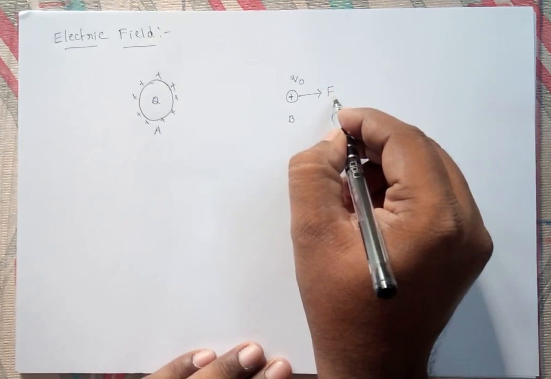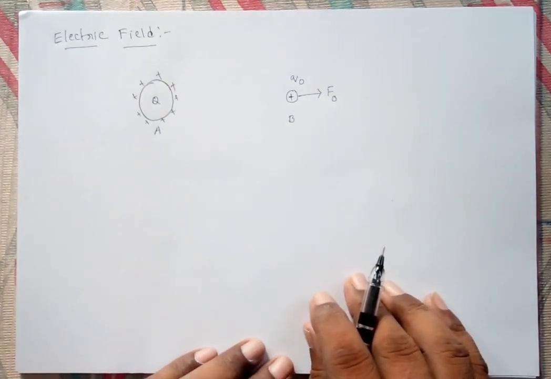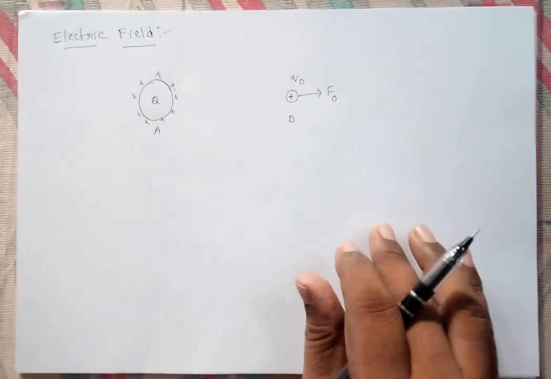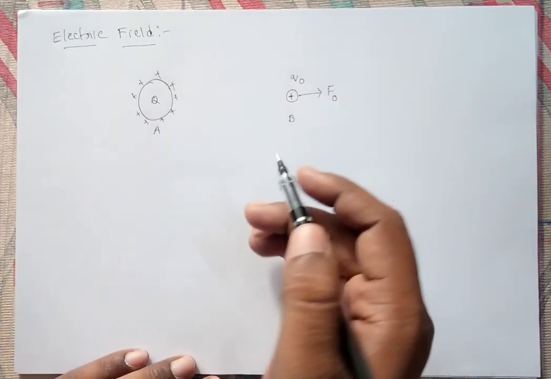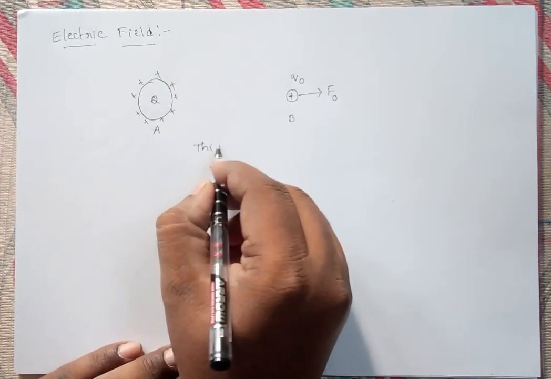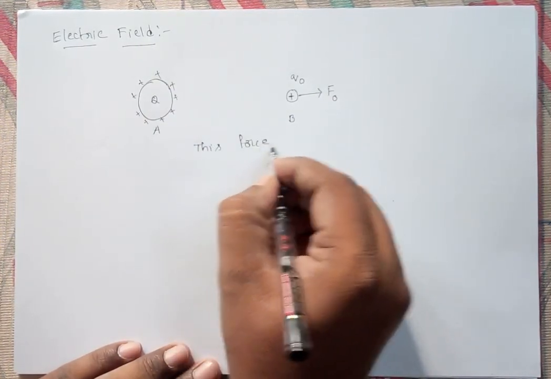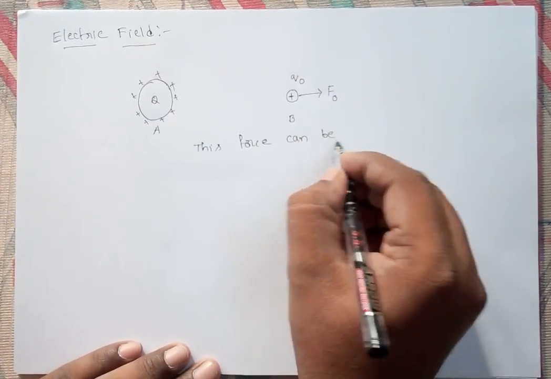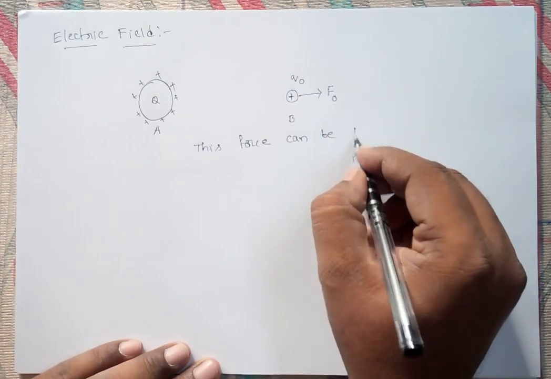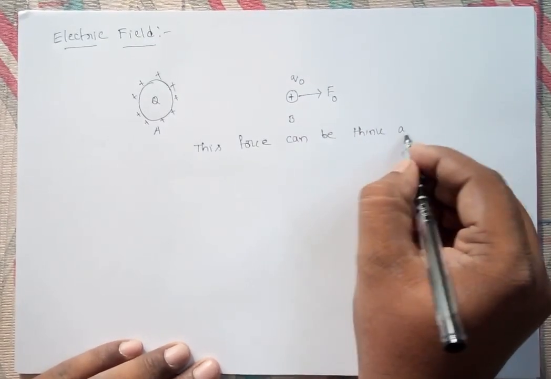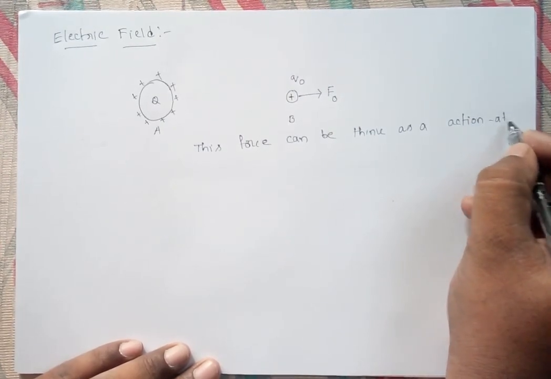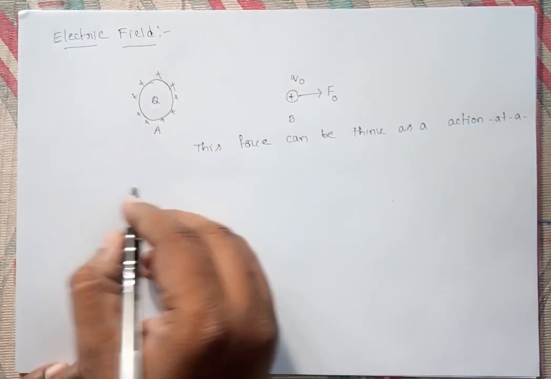We can think of this force as an action at a distance force.